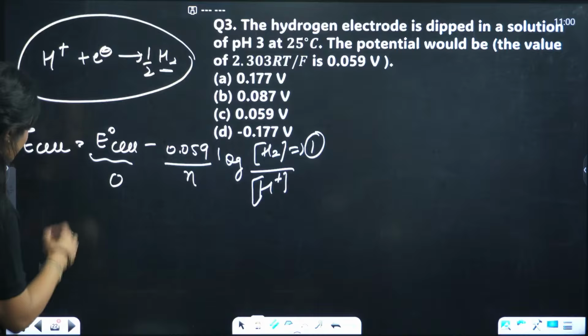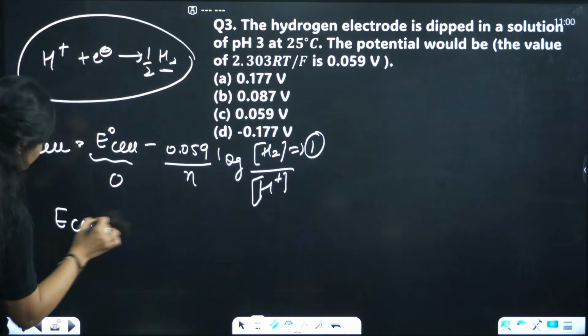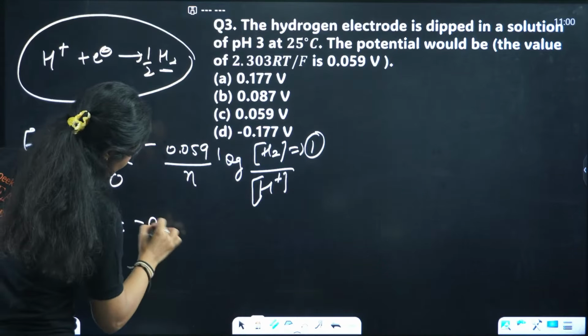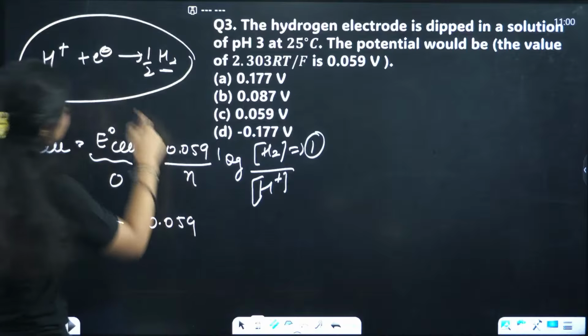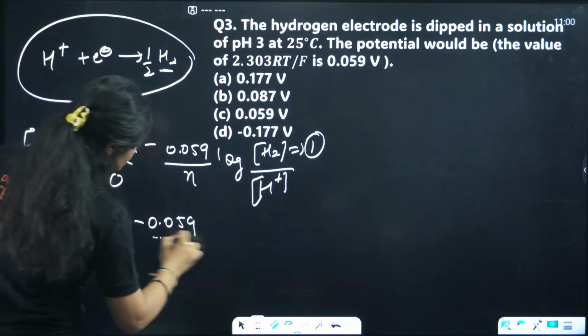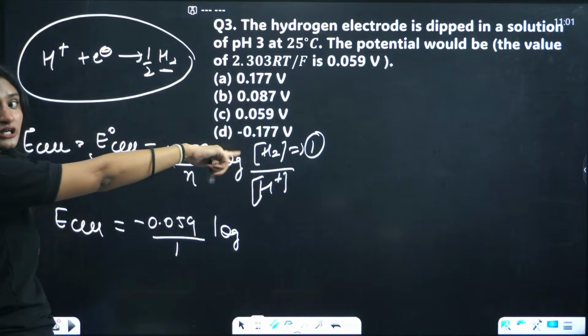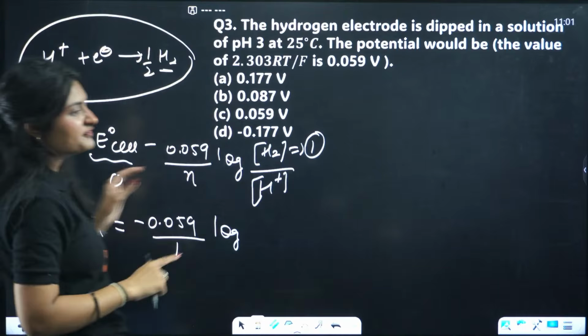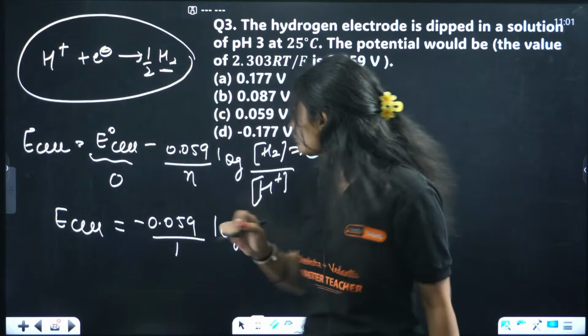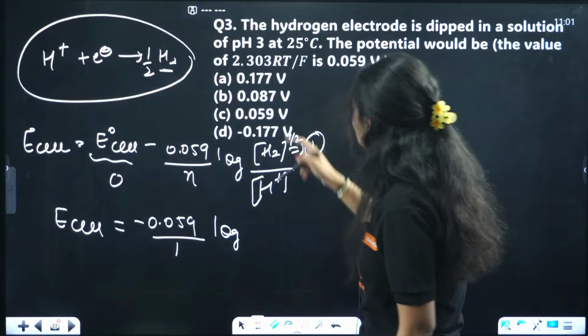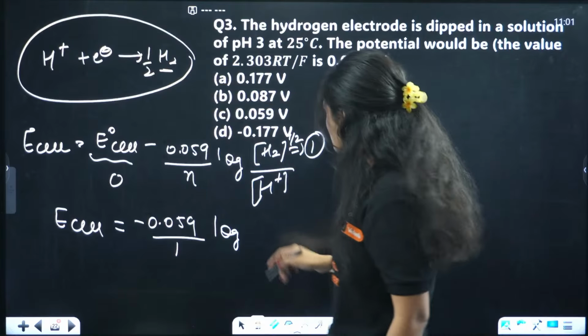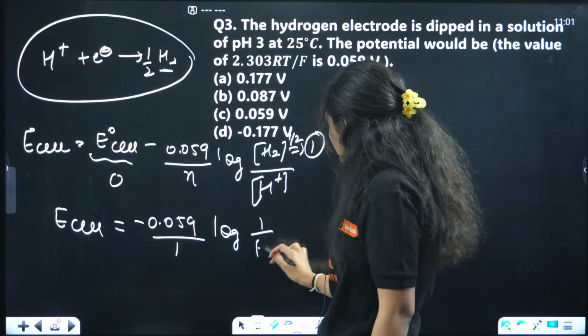So that means E cell will be equal to minus 0.059, and how many electrons are involved? 1 electron, log of, again I told you for hydrogen gas, unless specified, the concentration is taken 1. You can write as 1 raised to power 1 by 2 also, because it is 1 by 2 here, the stoichiometry, 1 by H positive.